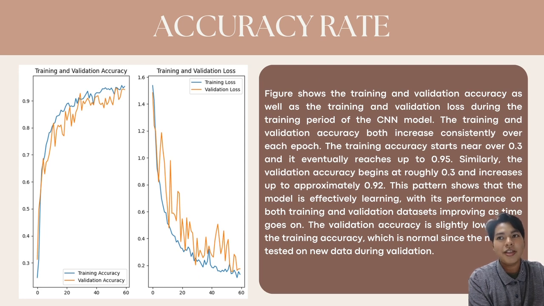So why are the training and validation accuracy increasing? The reason is because our model keeps on learning, and as it learns and improves its accuracy, it makes the classification of our tomato leaf disease more accurate. This is also why our loss is decreasing, because as it becomes more accurate, the time for the model to run to predict the data set decreases.